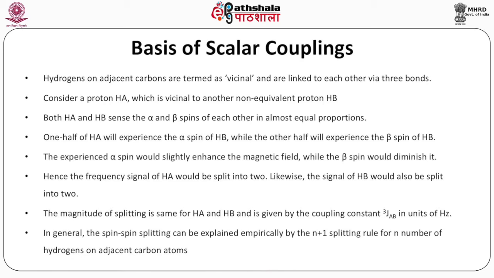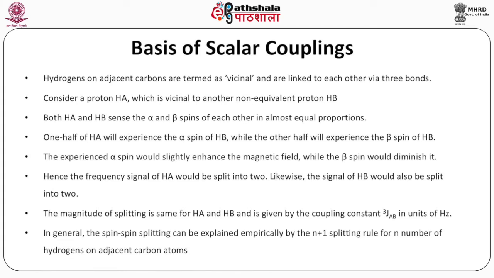One half of HA will experience the alpha spin of HB, while the other half will experience the beta spin of HB. The experienced alpha spin would slightly enhance the magnetic field, while the beta spin would diminish it. Hence, the frequency signal of HA would be split into 2. Likewise, the signal of HB would also be split into 2.